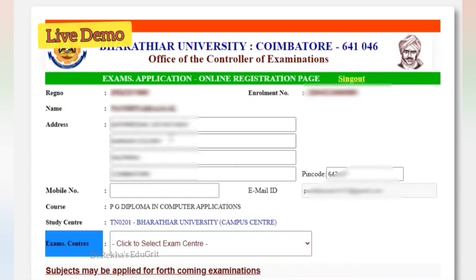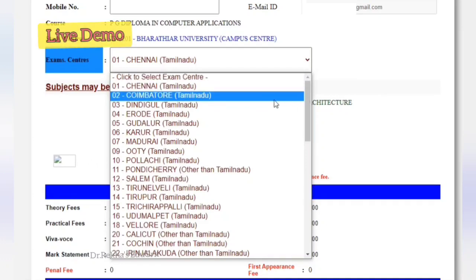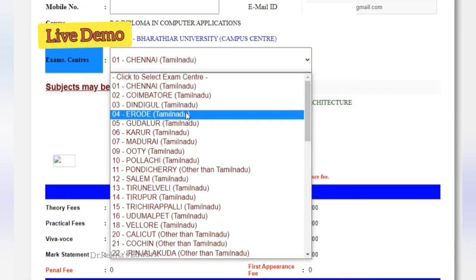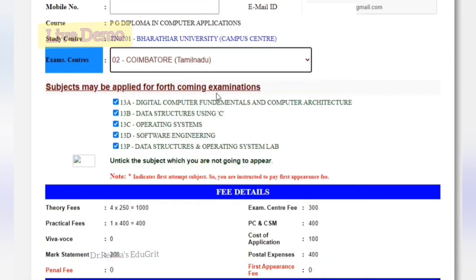It is mandatory to give your mobile number, because all the notifications related to the payment will be sent to the given mobile number. Next, you have to select the exam center. Around 100 places in India are allotted as exam centers. You can select the center of your nearest place.